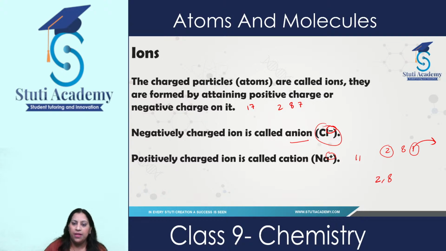We can take any other example like aluminium. Its atomic number is 13, so its electronic configuration is 2, 8, 3. To be stable in nature, it loses 3 electrons. And if it is losing, it is giving electrons, so it has a positive charge on it. And here it is losing 3 electrons, so it becomes 3 plus.